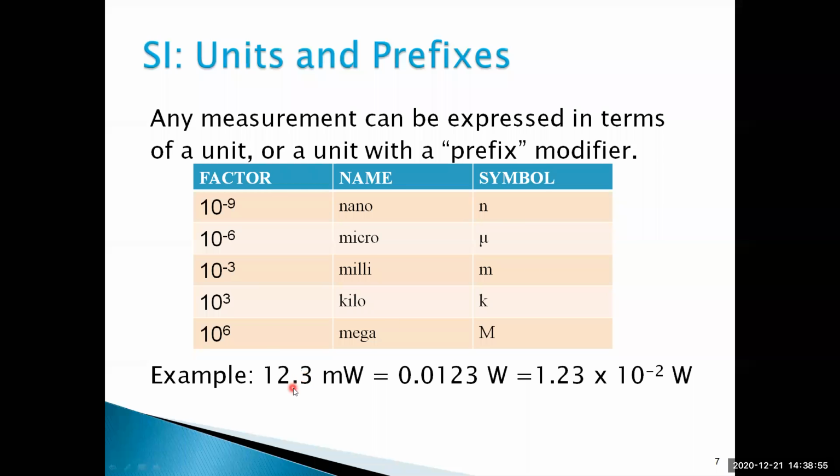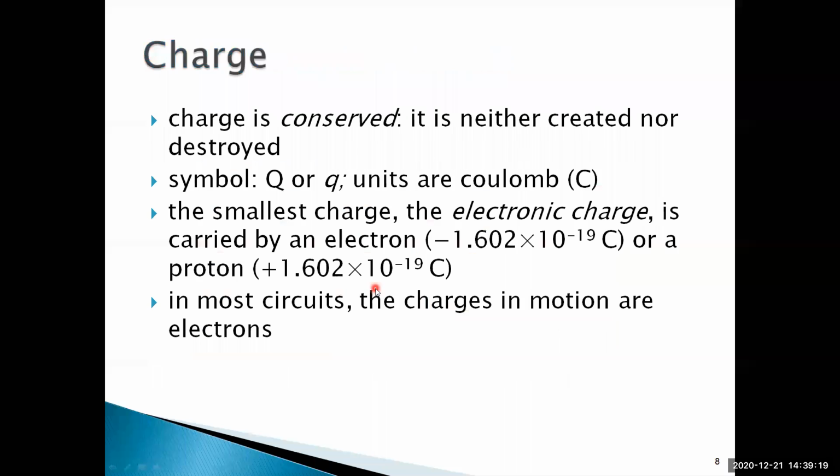For example, 12.3 milliwatts. So we have to indicate like this: 0.0123 watts, and 1.23 into 10 to the power minus 2 watts, and 12.3 milliwatts. So like that. These are some factors required to understand some concepts of electrical networks. Is it clear? All of you completed.